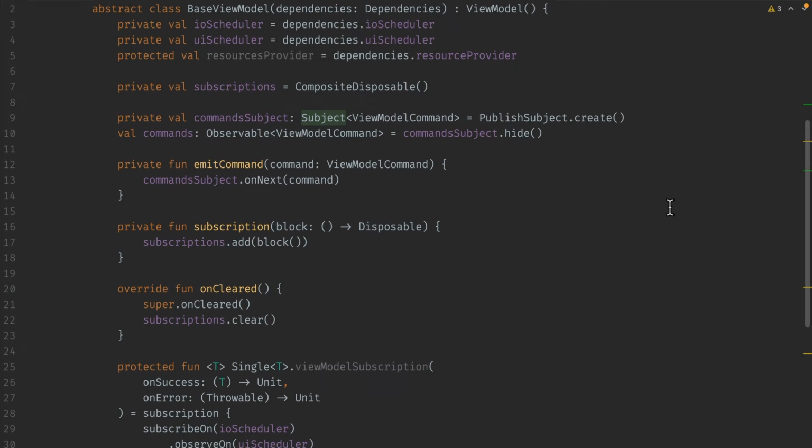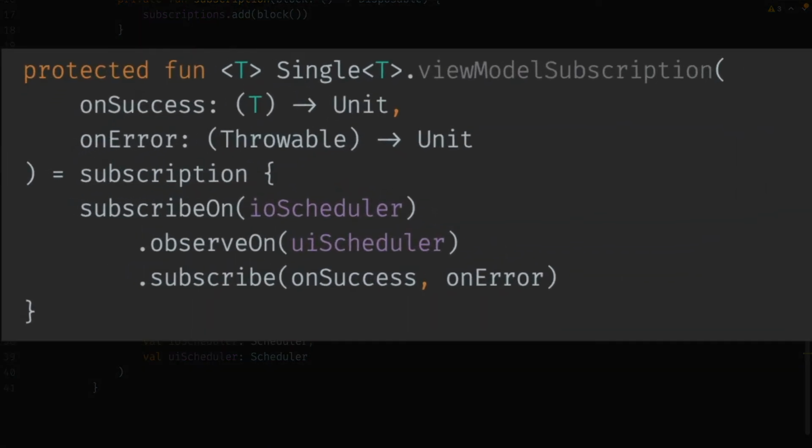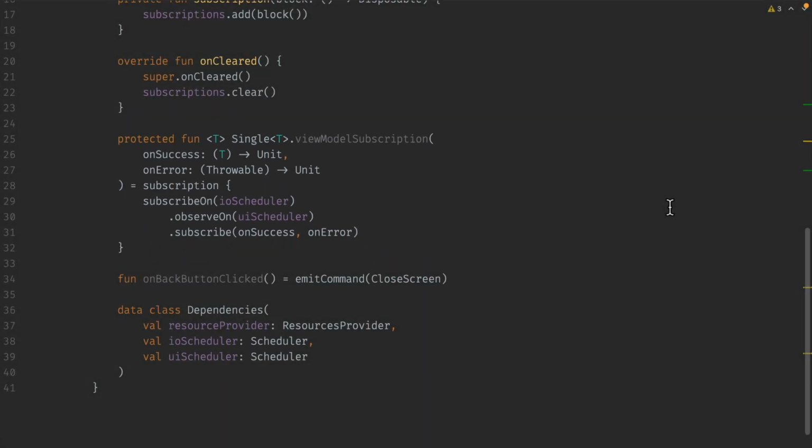That's it. Scrolling down further, we get to see this beautiful little extension function on the Single type. You see here that it calls the subscription method, the one defined above. And inside, it's going to subscribe on the IO scheduler and observe on the UI scheduler for all calls that return a single. So to see that in action, let's jump over and see a sample API call.